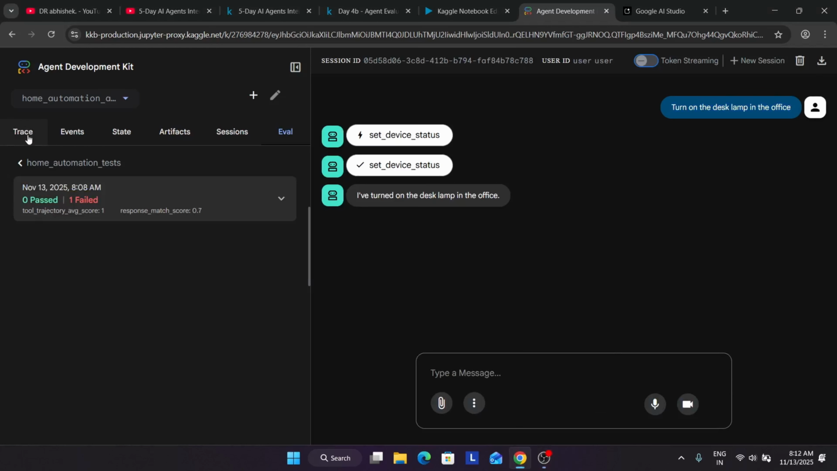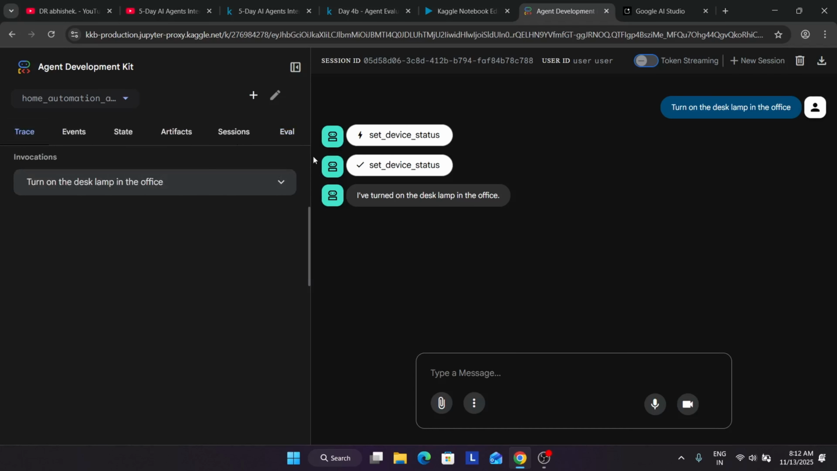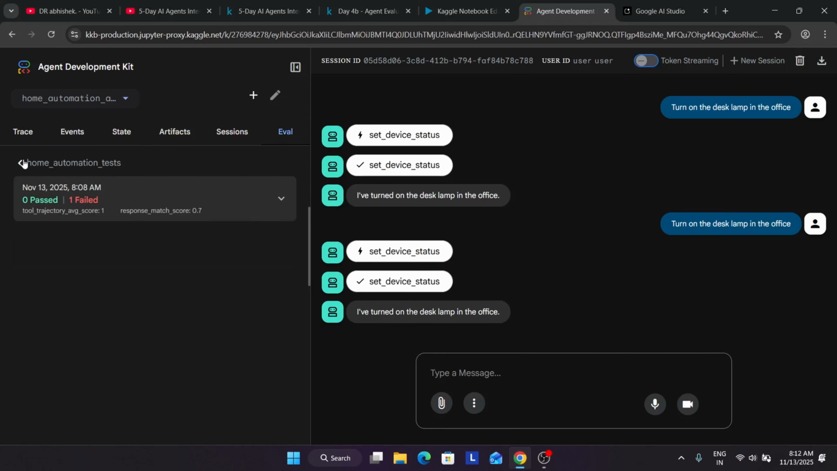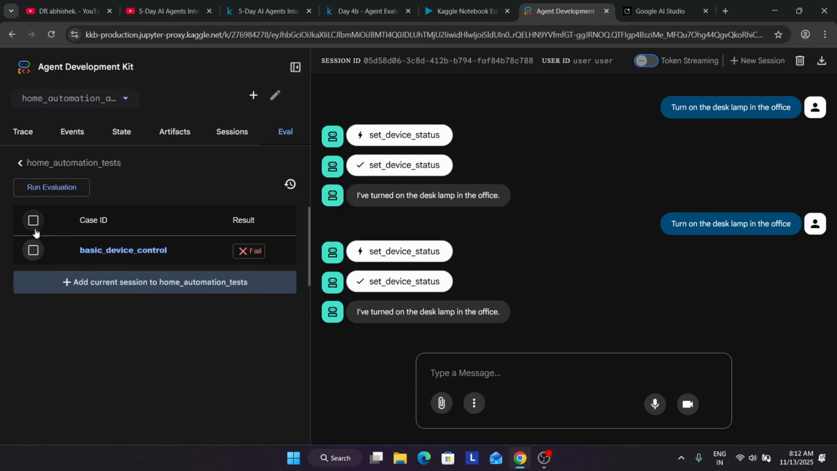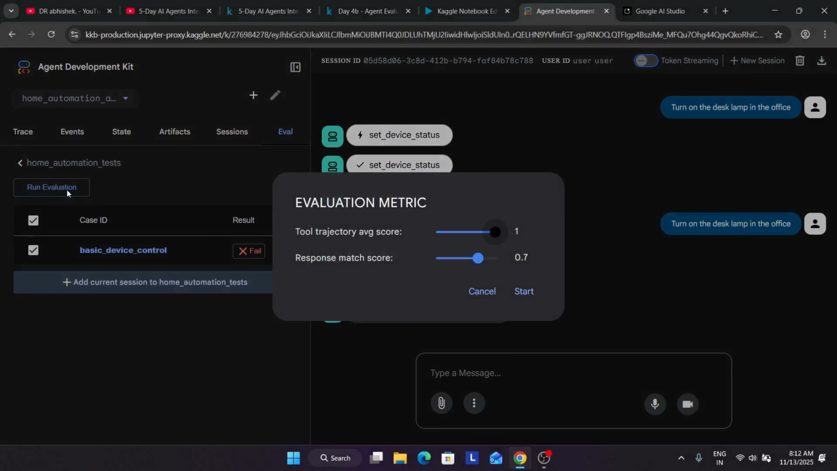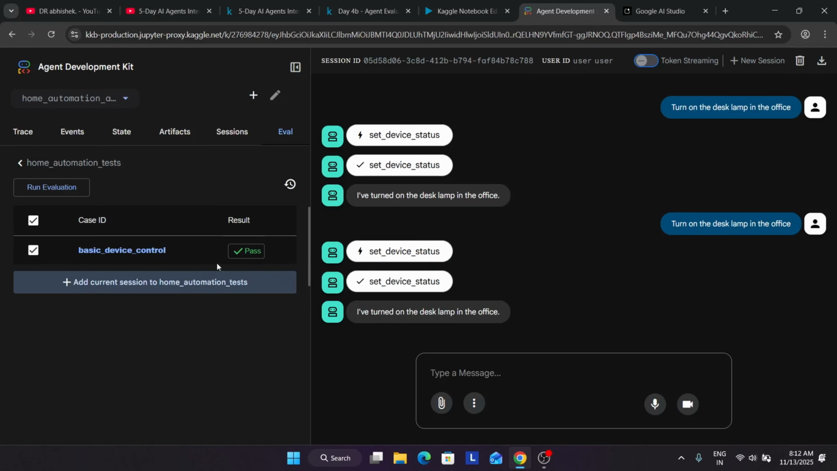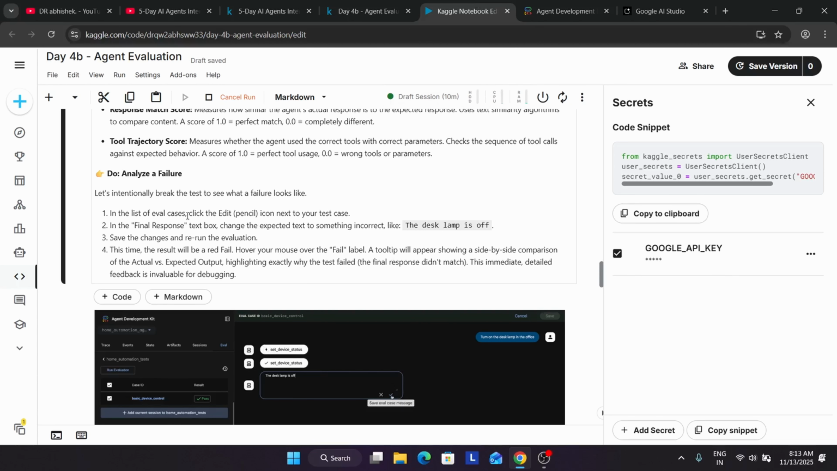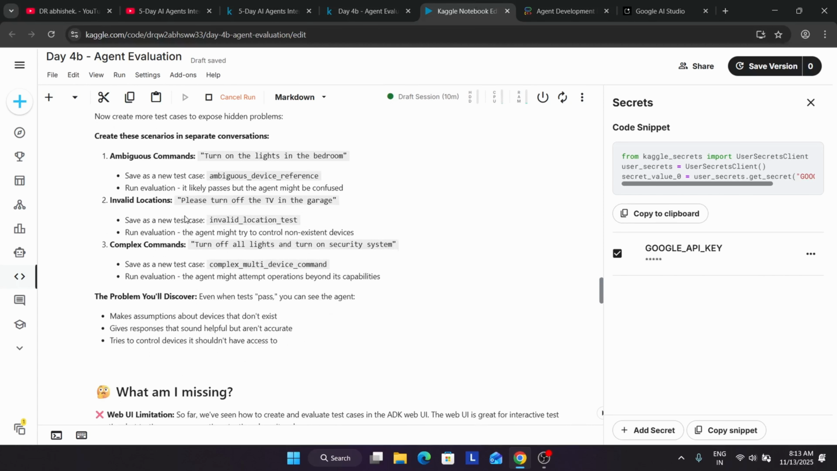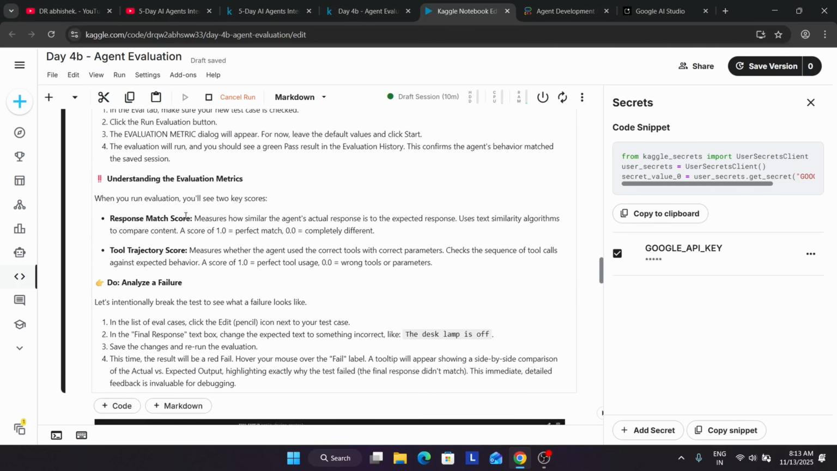If I come over here to the chat section, I have to paste it and let's see what happens. After that we'll run the evaluation. If I run the evaluation over here and start, you can see the test has passed. If you're unable to open it, you can come over here and reload the browser. Here we have changed the desk test to pass. You can see the lamp is on and the evaluation is also done.